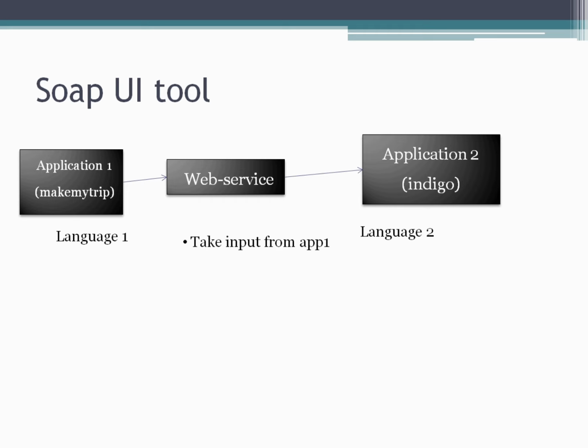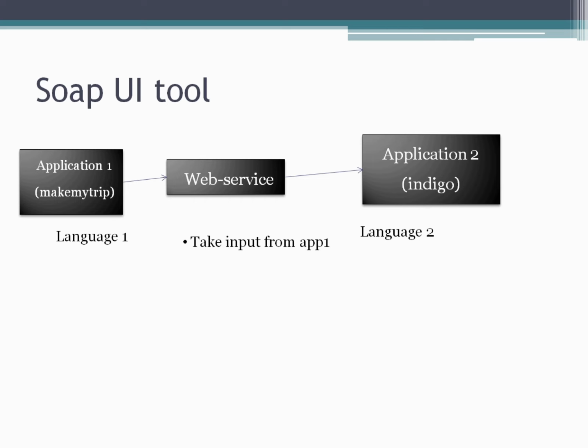Similarly, in API testing, we are going to check web services for their request and response, right? So don't worry if you feel there are many technical terms involved now. I'm going to demonstrate a very simple web service and a simple way to test it.